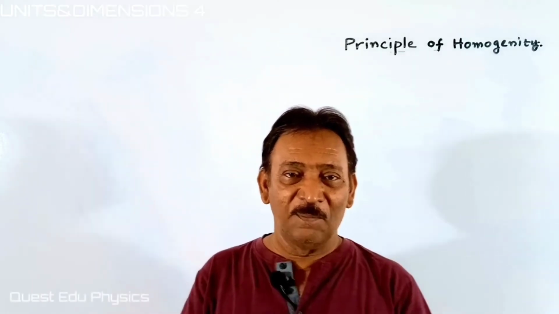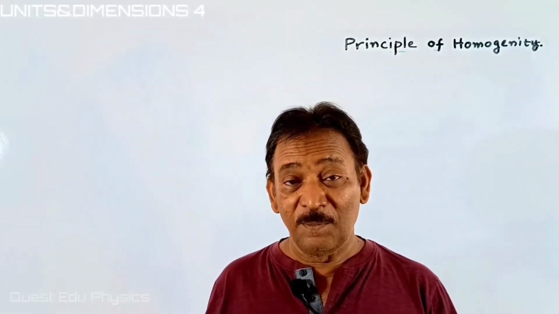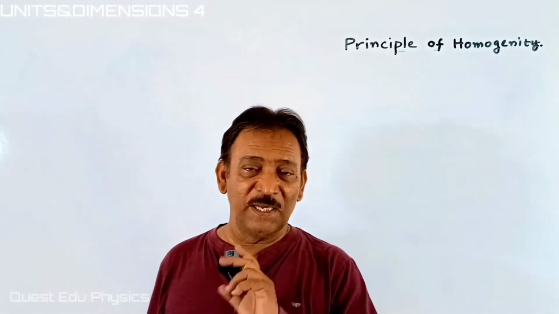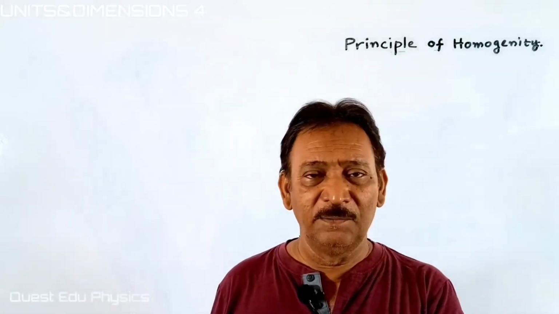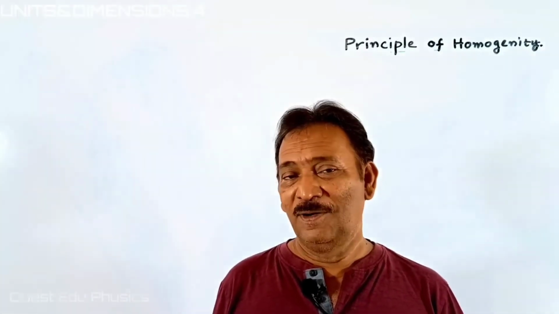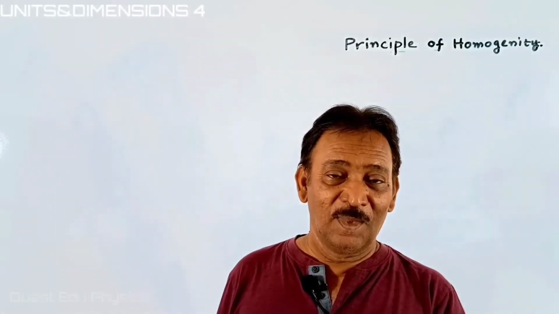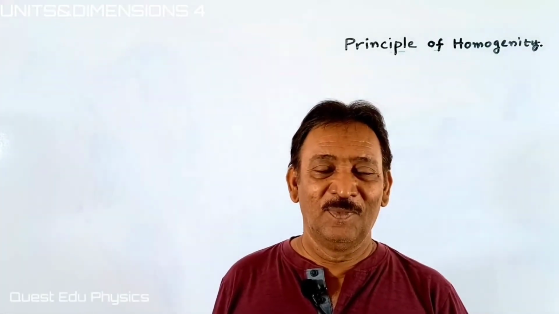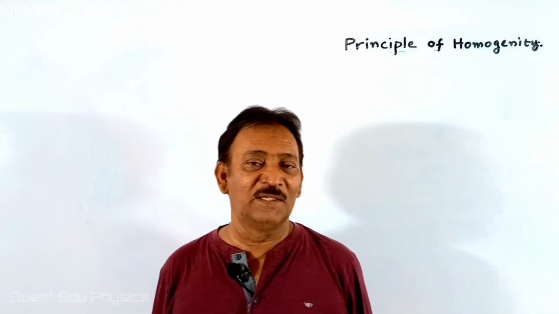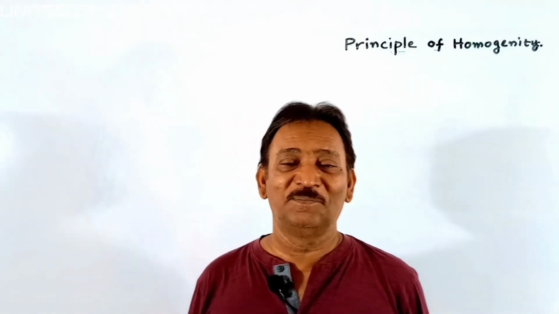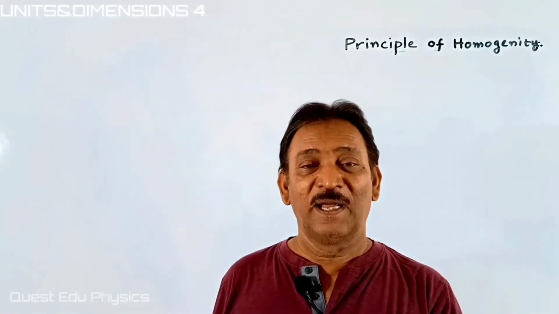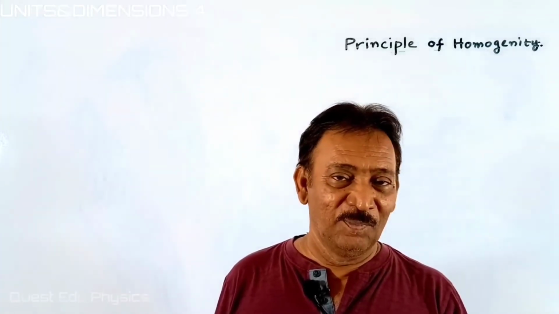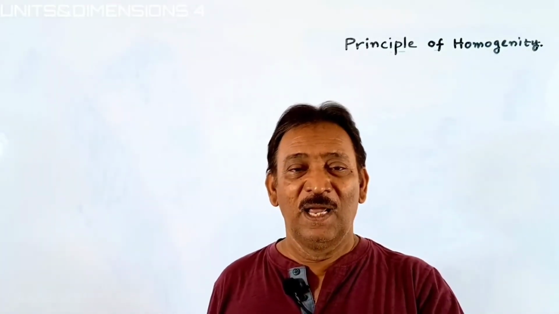Understanding me, what I am trying to tell. Strictly, I'm saying same things. Instead of similar, I'm using the same. Same type of things can be added, same kind of things can be subtracted, and same kind of things can be equated. The same sentence we are utilizing in the principle of homogeneity. Same physical quantities can be added, same physical quantities can be subtracted, and same physical quantities can be equated.